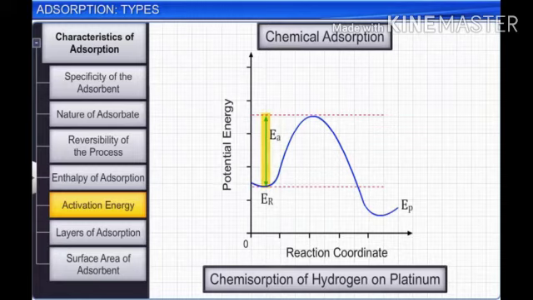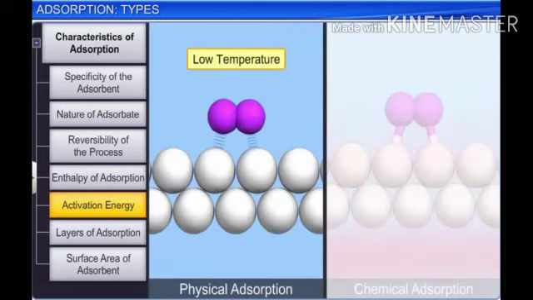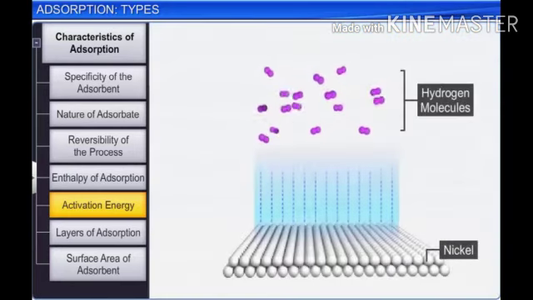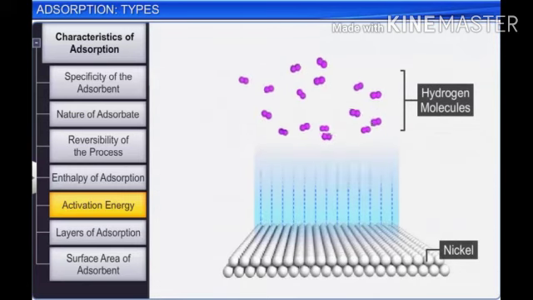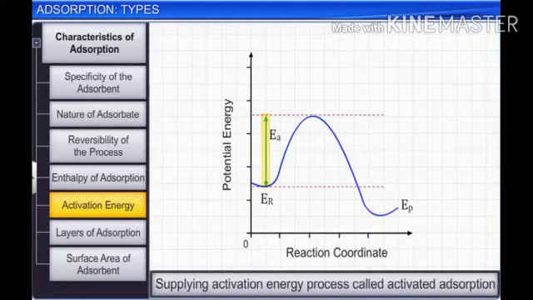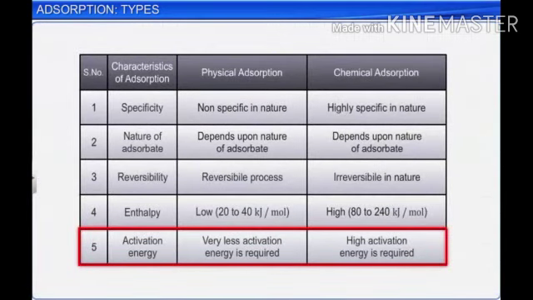For example, a gas may be physically adsorbed at low temperature but chemically adsorbed at higher temperature. For example, it happens in case of adsorption of hydrogen on nickel. When chemical adsorption takes place by increasing the temperature, that is by supplying activation energy, the process is called activated adsorption. So we can conclude that physical adsorption requires a very small amount of activation energy, but chemical adsorption requires a high amount of activation energy.